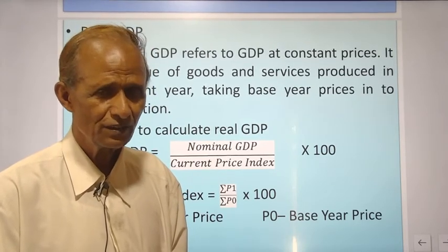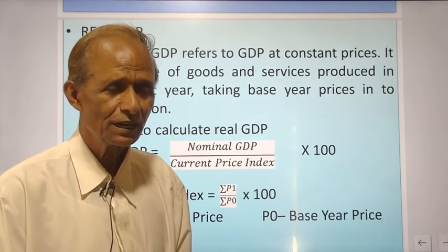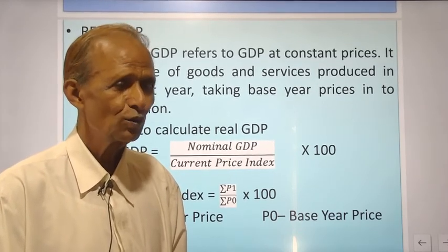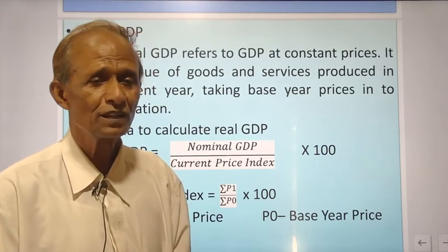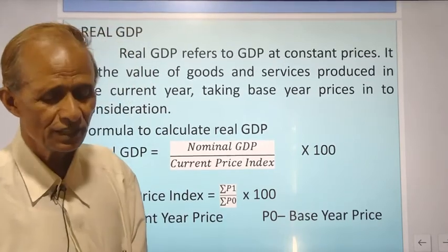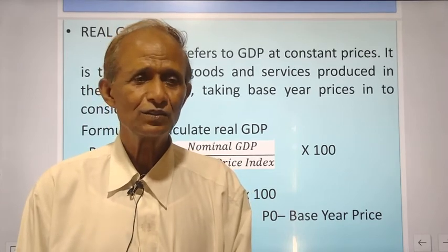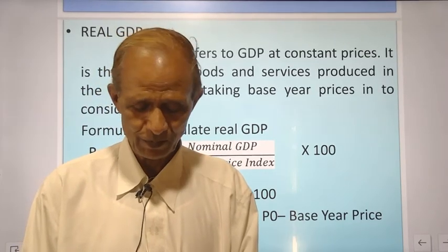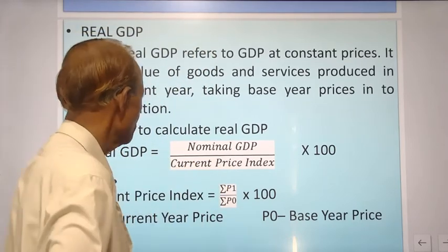You may say GDP at current prices, at prevailing prices, or at money prices, or you may say nominal GDP. Now that will not give you the real prosperity, the real increase or decrease in your national income. Therefore, the concept of real GDP is important.